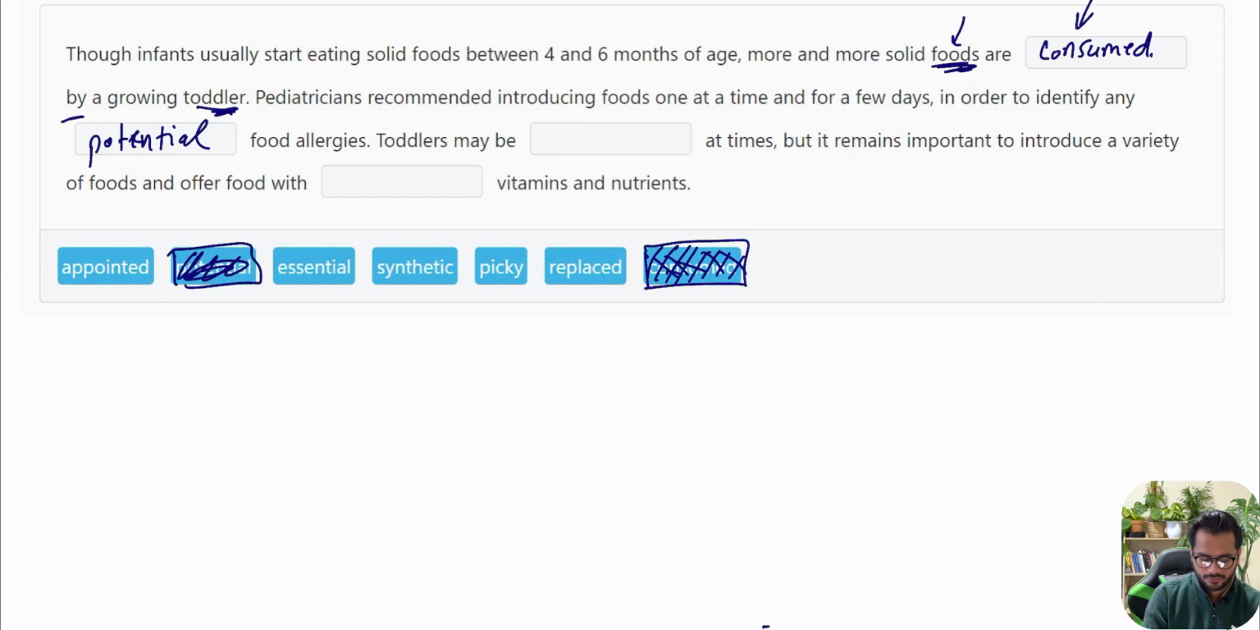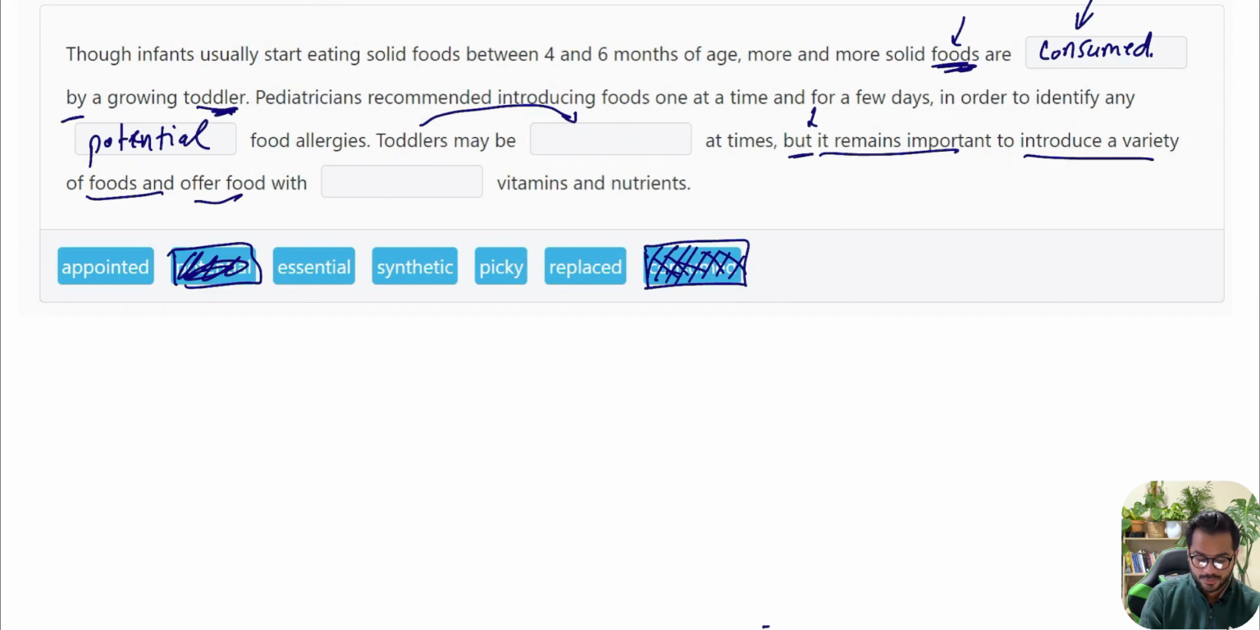Afterwards, my next blank is toddlers may be dash at times. So now we are looking for something about toddlers over here. They can be something at times. Now, I can start looking for my answers right away, or I can just read out the remaining sentence just to get a bit more idea or a bit more context around the same. But, now the moment they use the word but, means something opposite is going to be said. It says it remains important to introduce a variety of foods and offer food with dash vitamins and nutrients.